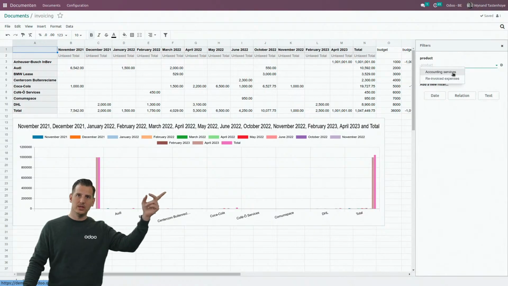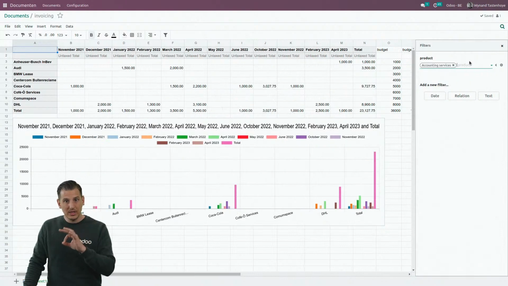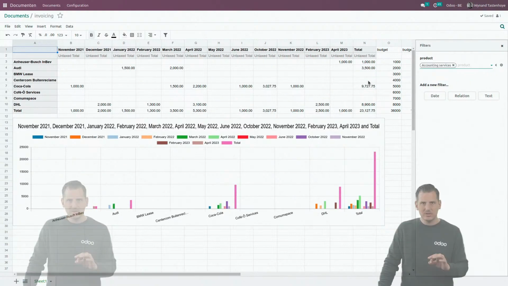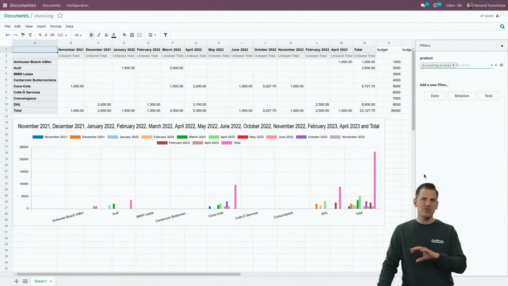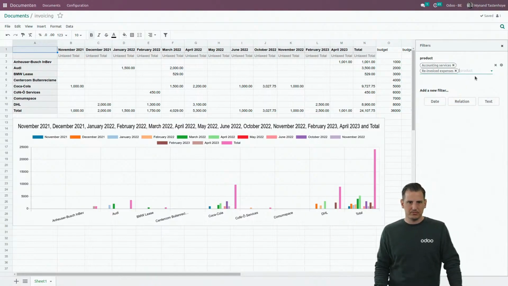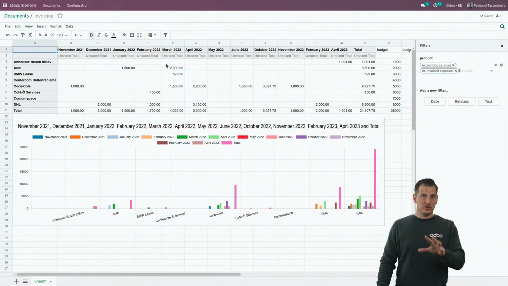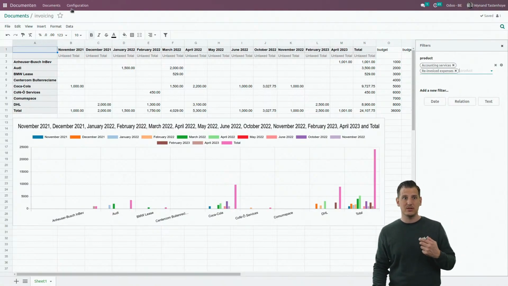Remember, when we did the invoicing, we used the accounting services or the reinvoiced expenses. When I click over here, the report will immediately adapt based upon the products used. Not only the pivot table will adapt, also the graph, etc. Everything will immediately adapt in real time, and you can create as many dynamic filters as you want. So that's spreadsheet, where you can create as many management reports around all the figures in the database and keep them updated in real time.